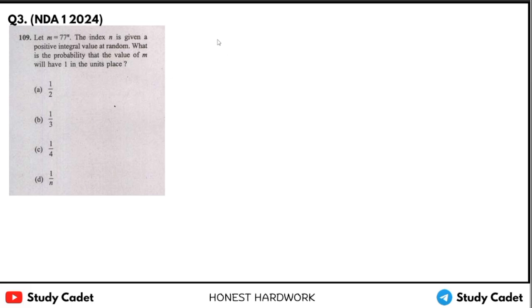Let m equal 7 to the power n. The index n is given a positive integral value at random. What is the probability that the value of m will have 1 in its unit place? Okay, if I do 7 to the power 1, then the unit place will be 7. If I do square, then it will be 9. If I do cube, then it will be 9 into 7, 3.